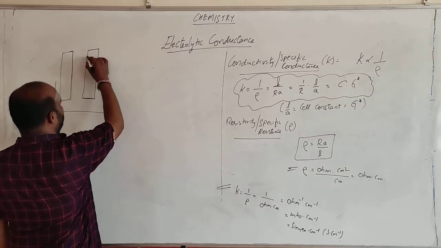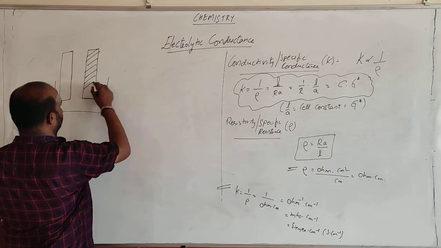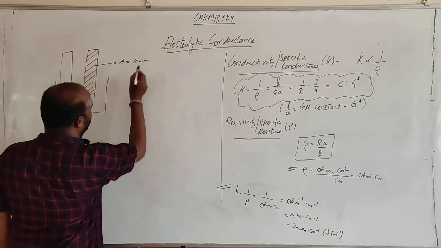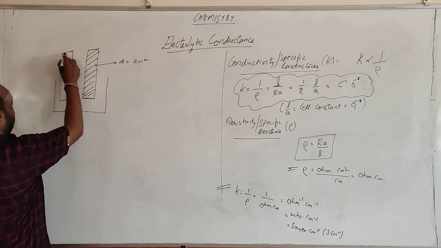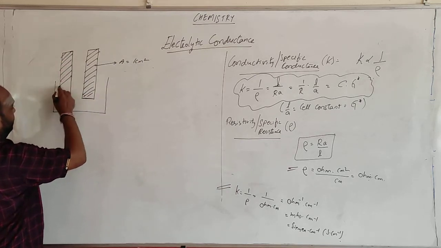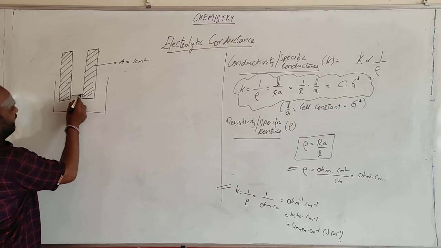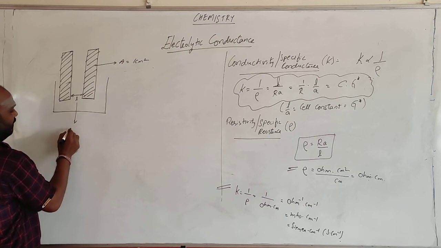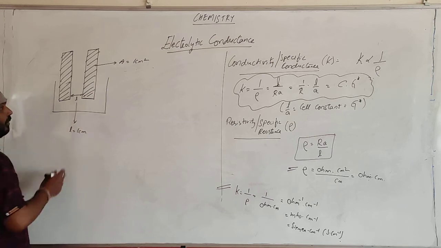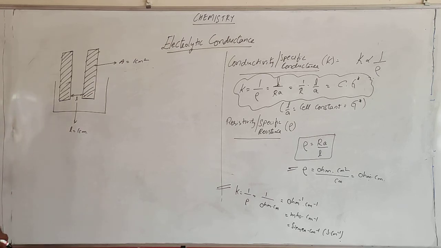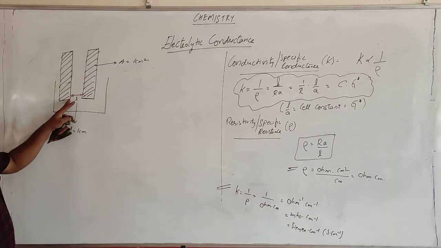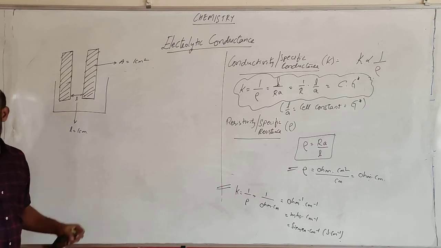The area of cross section is equal to 1 centimeter square, and the distance between the two electrodes, L, is equal to 1 centimeter. So the area is 1 centimeter square, and the distance between the two electrodes is 1 centimeter.